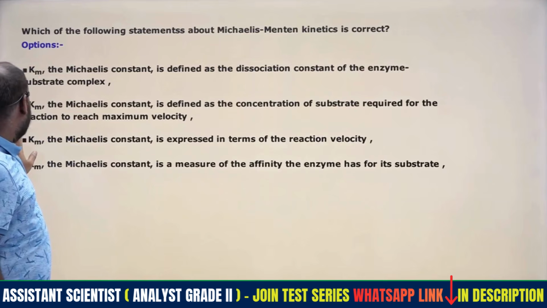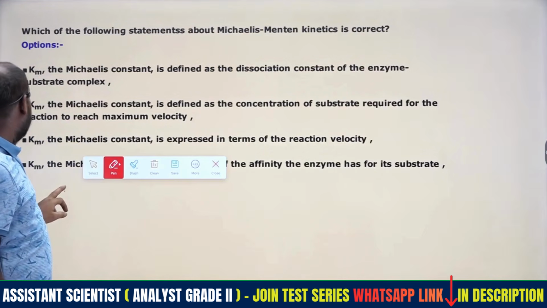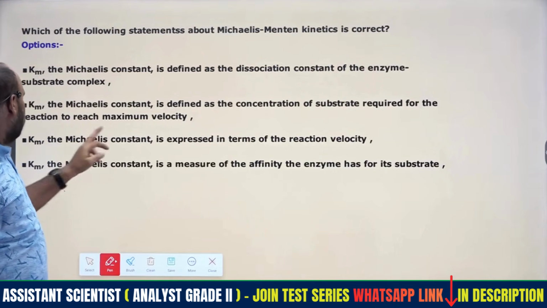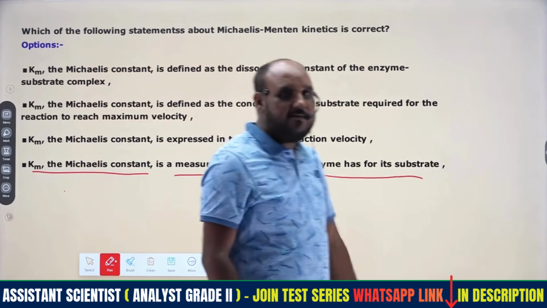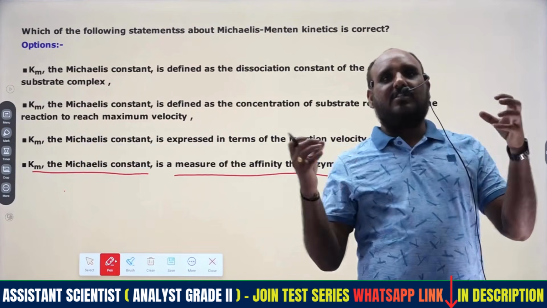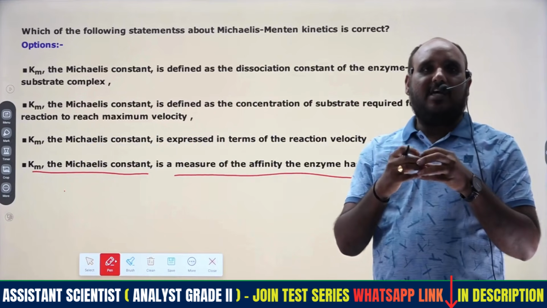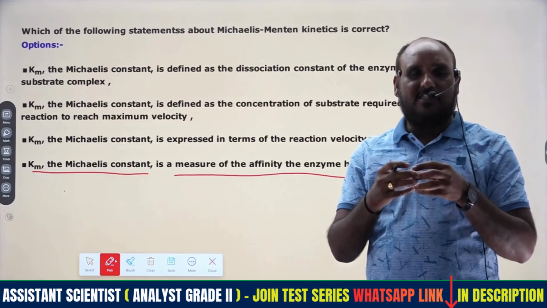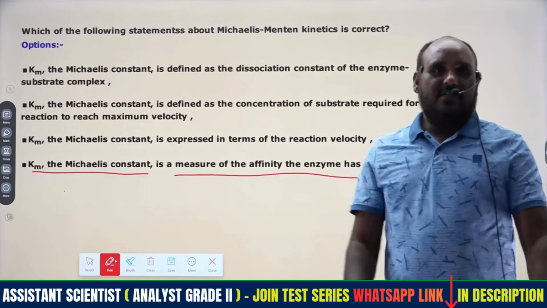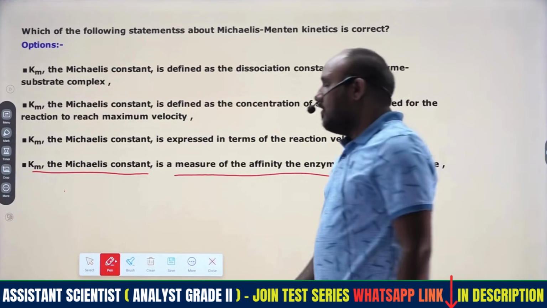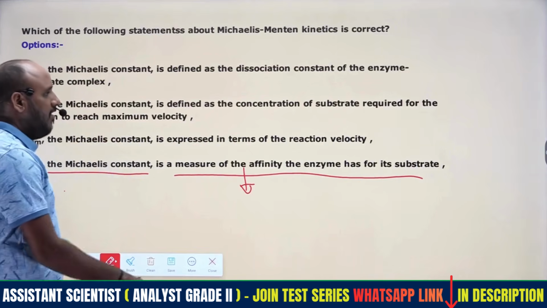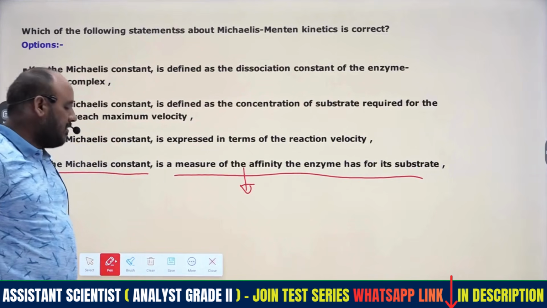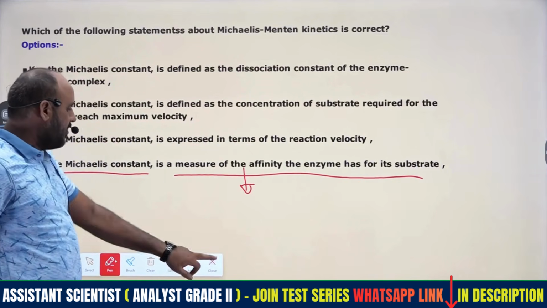Then the next one, right? Michaelis-Menten equation we already discussed, right? What is meant by Michaelis-Menten? This Km will give the measure of affinity of enzymes for the substrate. Enzymes bond with the substrate molecules. How do the enzymes bond with the substrate molecules? Enzyme substrate complex will be produced. Then what is the rate of the reaction in that? Therefore that Km is the Michaelis constant that can give the ability or affinity of enzymes, how they may bond with the substrate molecules. That is the option, right?